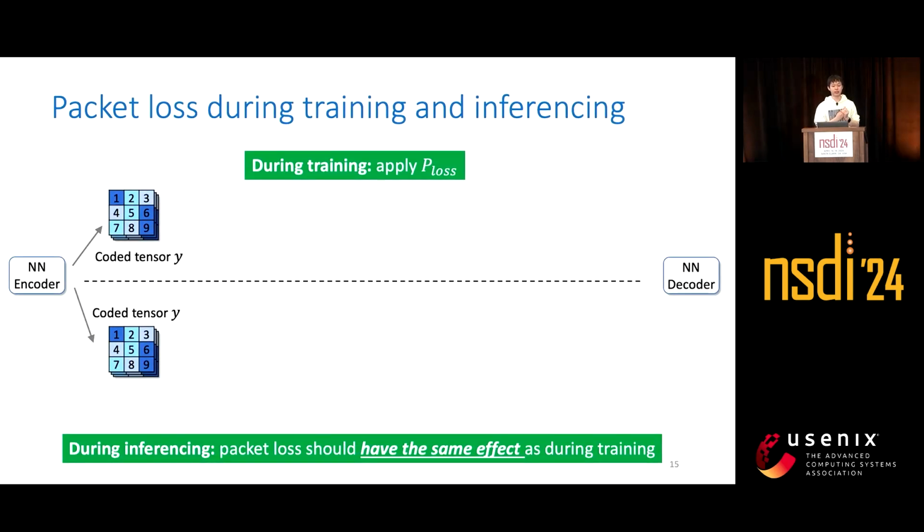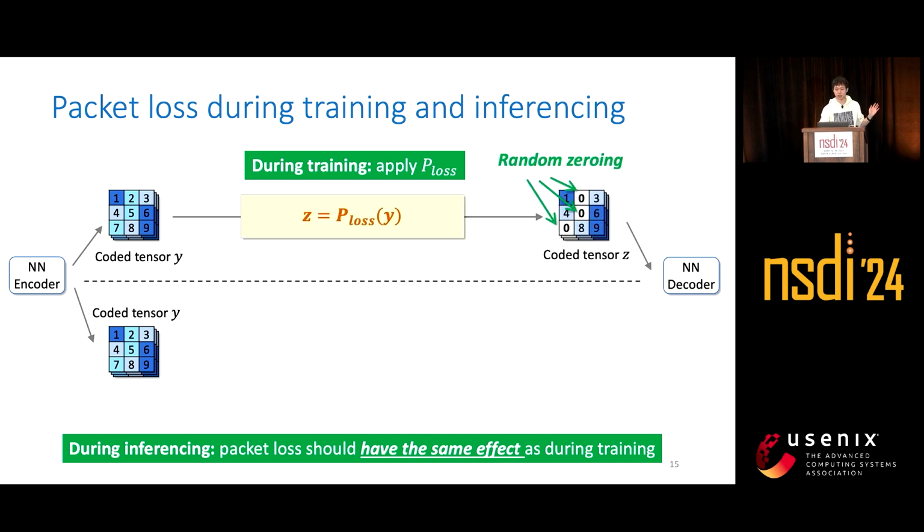Practically, it's critical that the packet loss during inference should mimic the p-loss during training. In Grace, both p-loss and actual packet loss randomly zero out the elements. So during training, p-loss multiplies a random 0-1 mask to the coded tensor. For inference, Grace first randomly divides the coded tensor into multiple partitions.